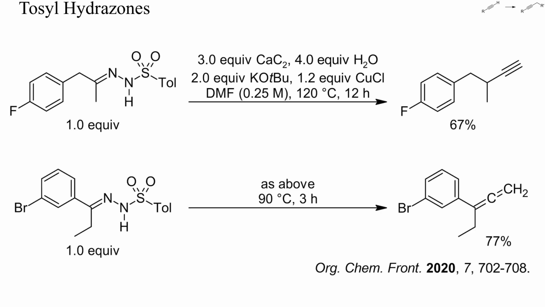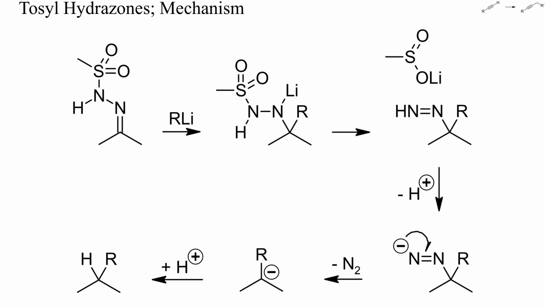As I discuss in part 6 of this playlist, alkynes readily isomerize when treated with strong bases. Because of the large amount of potassium tert-butoxide used here, the result depended on the precise structure of the product. In the case of acetophenone-derived hydrazones, allenes were mostly obtained. I've sketched here one possible way by which sulfonyl hydrazones can alkylate carbon nucleophiles.